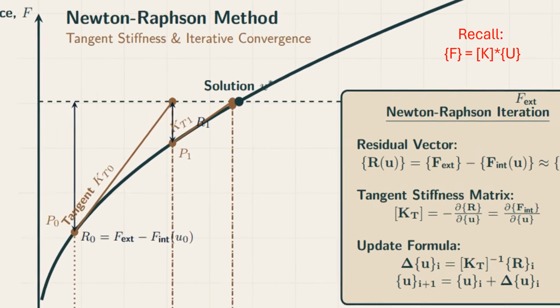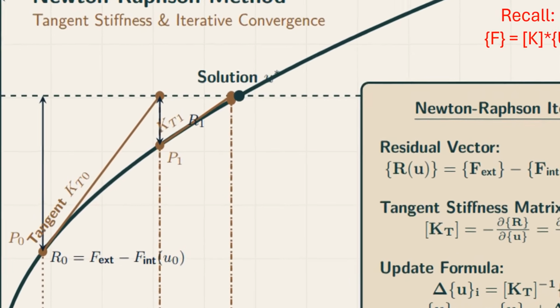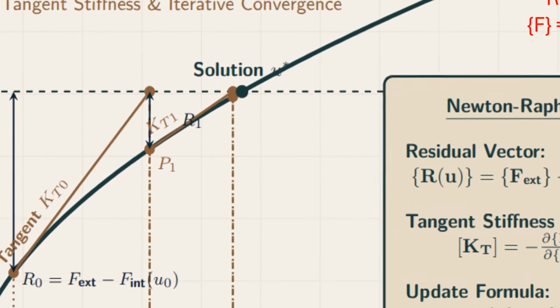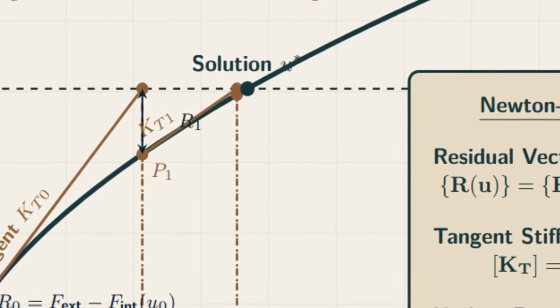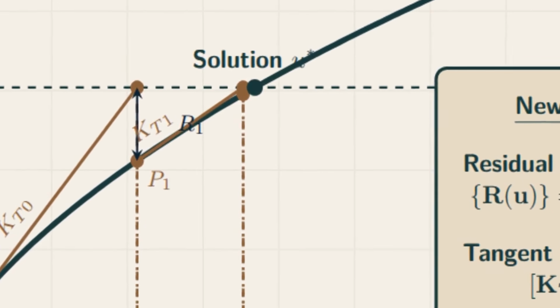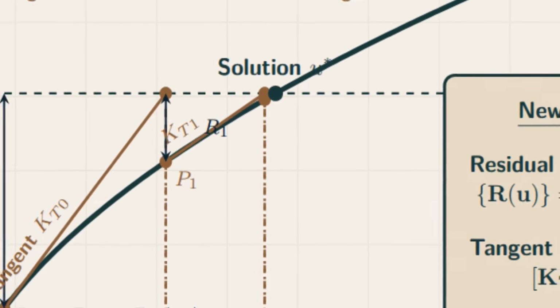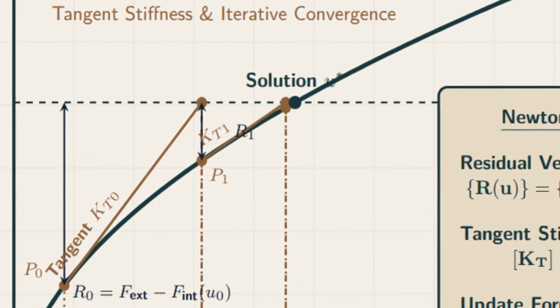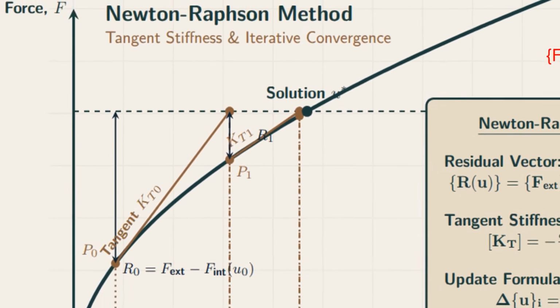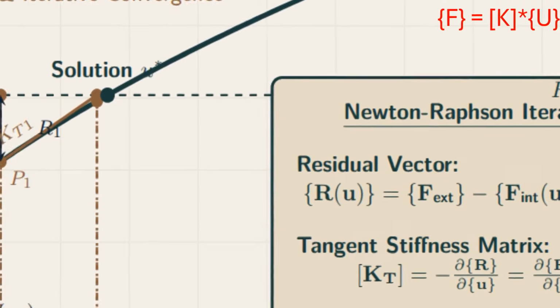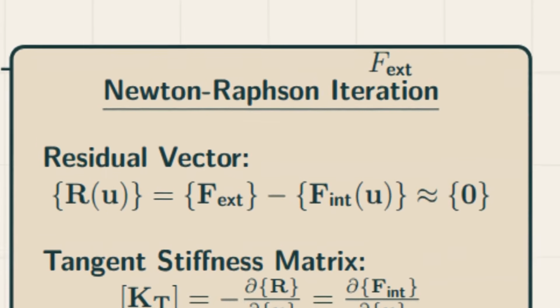We can no longer solve for displacements in a single mathematical step. Instead, we must deploy an iterative search engine, like the Newton-Raphson method, hunting for the exact state where the residual force vector vanishes. To do this, we define the tangent stiffness matrix on screen as the Jacobian of the internal force vector, the instantaneous slope of our load displacement curve.